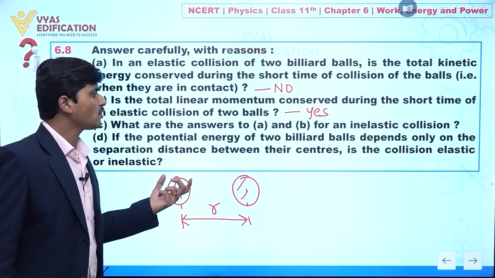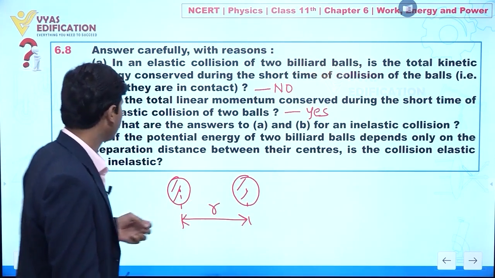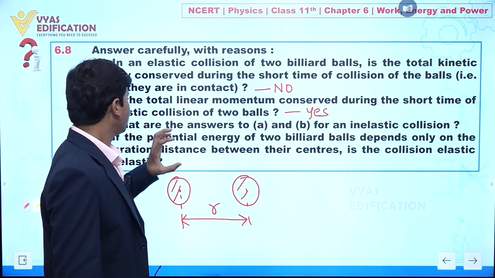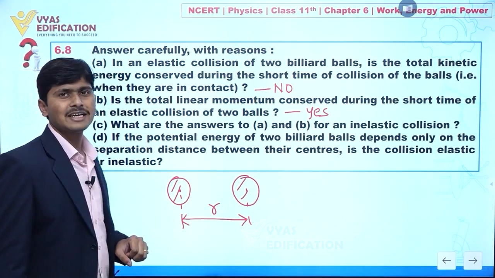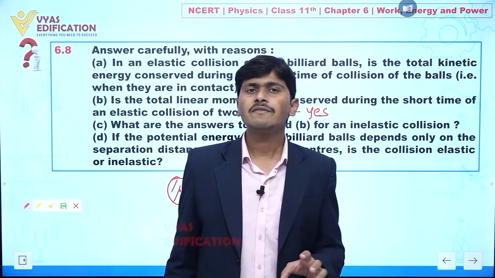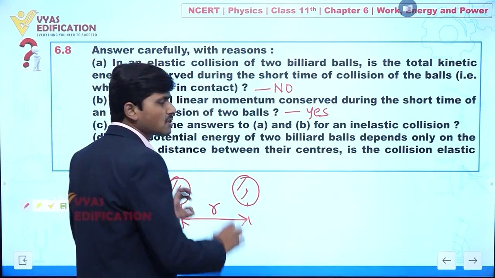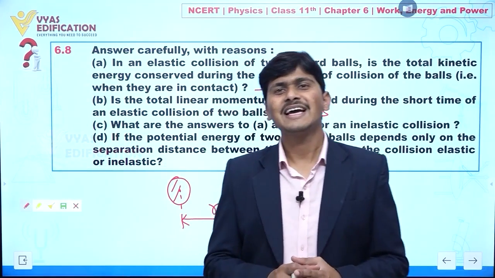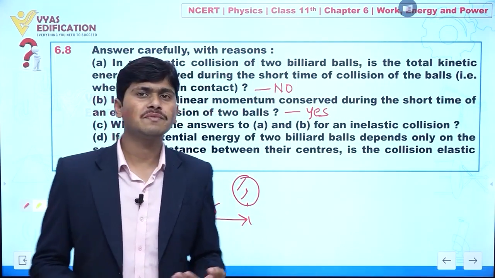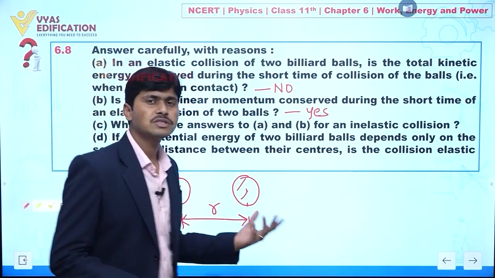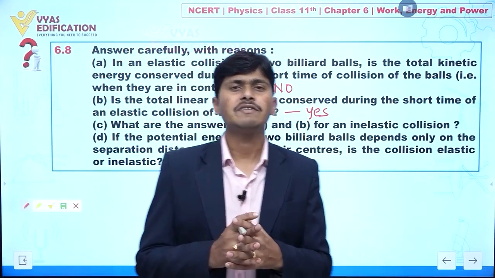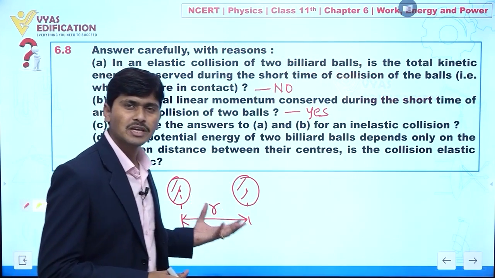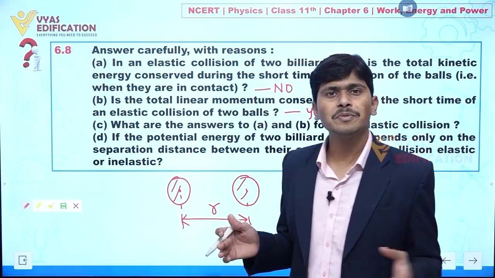If we are talking about two balls with a small separation distance r, is the collision elastic or inelastic? Always keep in mind, whenever we place two balls at a particular separation distance r, NCERT also says we have to ignore the gravitational force acting on these two balls, because that is the external force. If we ignore gravitational force, there is no external force acting on this system. So its total linear momentum remains conserved.